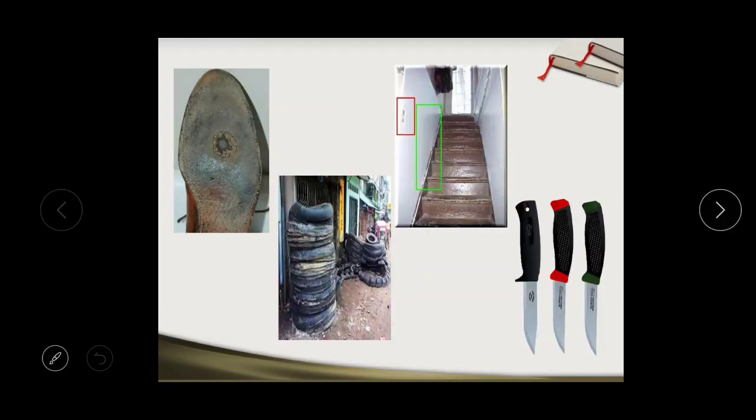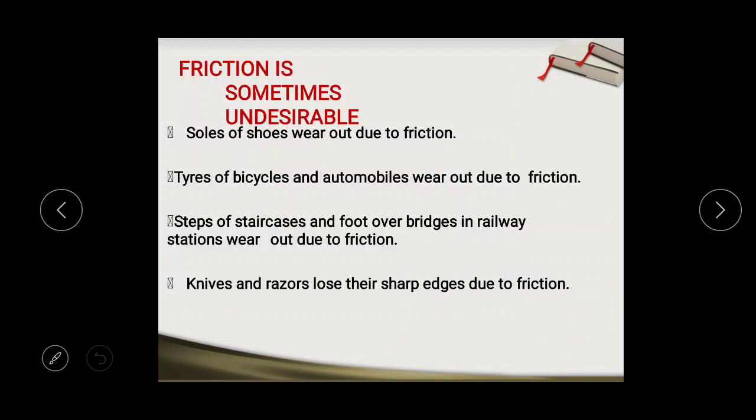Now, another question is again asked in so many exams: explain that friction is a necessary evil. Whenever we have to write the solution of this question, we have to at first write friction is necessary in one paragraph.